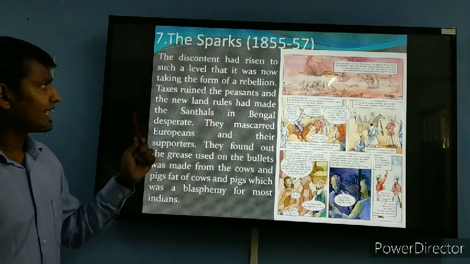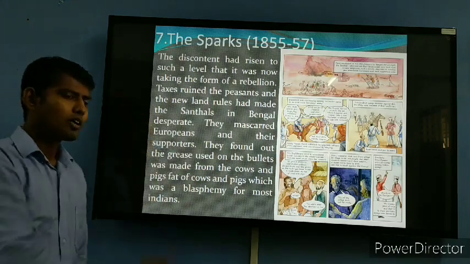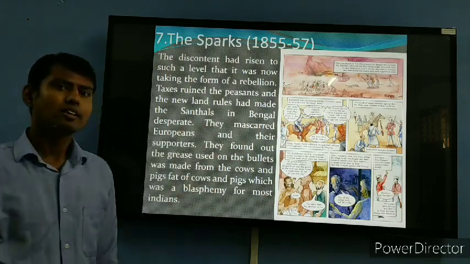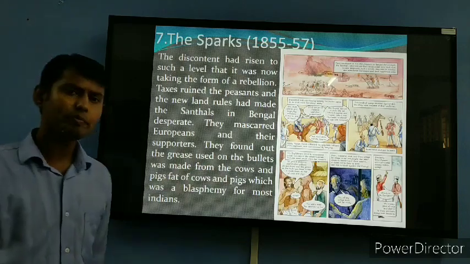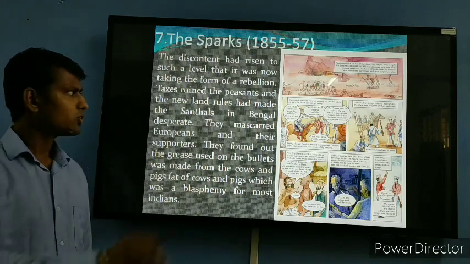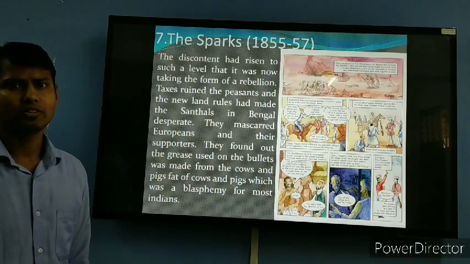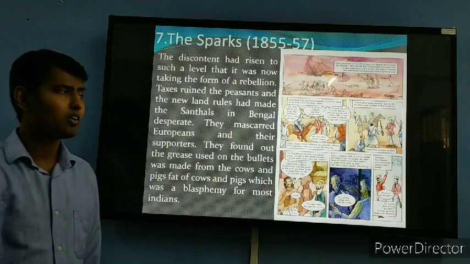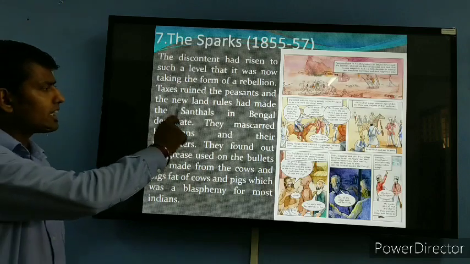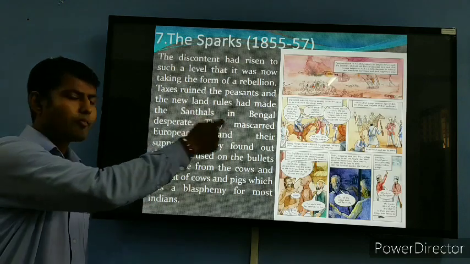Taxes, the prisons, and the new land rules made the Santhal in Bengal desperate. What happened? The Britishers imposed a lot of taxes on the peasants, on the farmers. The taxes were very heavy, so the farmers were not able to pay. So the Britishers took their lands, and the farmers lost their rights on their own land because they could not pay the taxes imposed by the Britishers. That is also one cause that led to the rebellion.